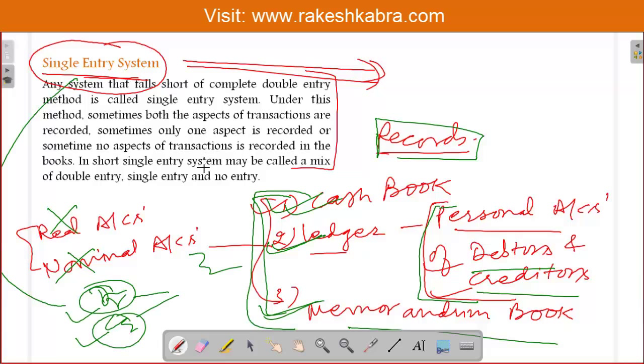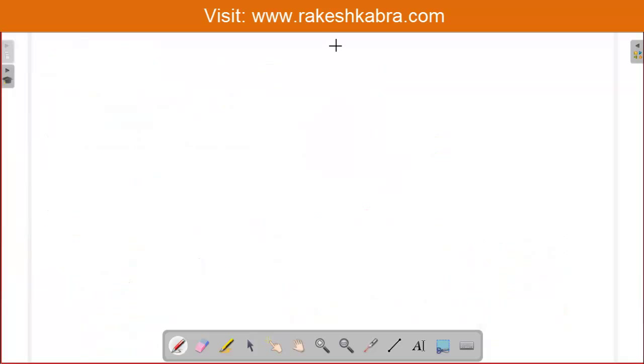Now I will show you one example, and in that example I will show you how we use this single entry system and why we are not able to record both aspects of all the transactions. So see the example. There is one transaction. Suppose we sold goods to Ram.